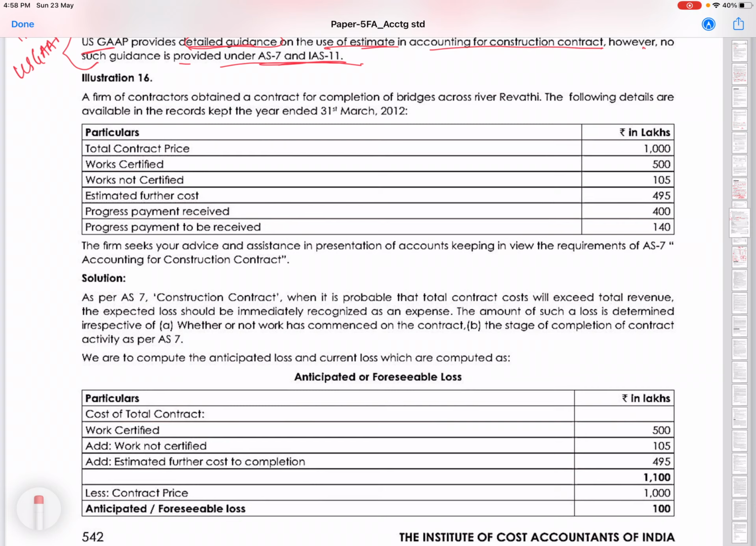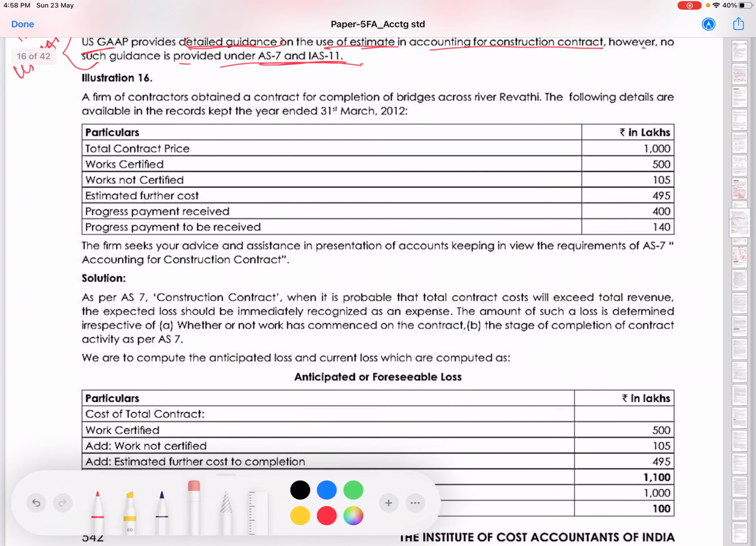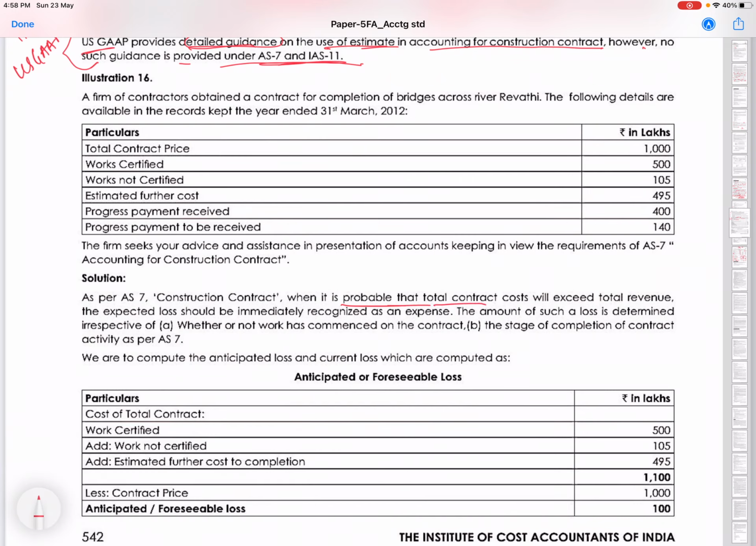So here the solution starts. As per AS 7 construction contract, when it is probable that total contract cost will exceed total revenue, the expected loss should be immediately booked as an expense. The amount of such a loss is determined irrespective of whether or not work has commenced on the contract, and of the stage of completion of contract activity as per AS 7. So whether or not the work has commenced, irrespective of the stage of completion, if you know at the end of the contract there will be a loss, it should be immediately booked.